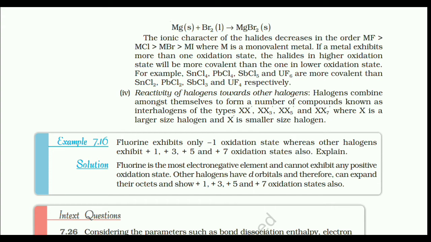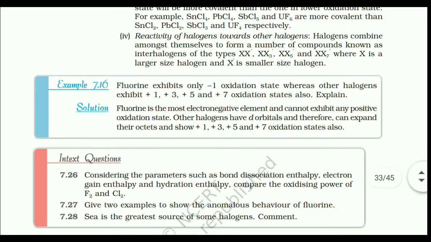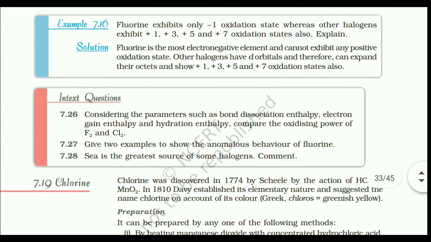Example 7.16. Fluorine exhibits only -1 oxidation state, whereas other halogens exhibit +1, +3, +5 and +7 oxidation states also. Explain. Solution: Fluorine is the most electronegative element and cannot exhibit any positive oxidation state. Other halogens have d orbitals and therefore can expand their octets and show +1, +3, +5 and +7 oxidation states also. I'm skipping the in-text questions for you to solve later, or you can pause the video and solve them right now.